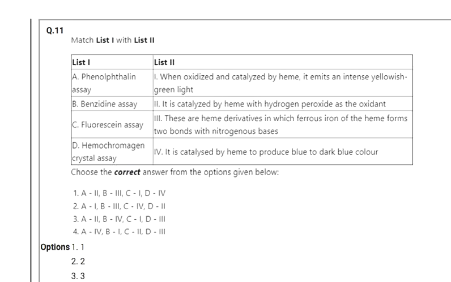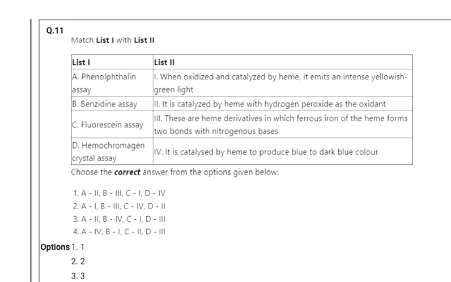When coming to list 2, when oxidized and catalyzed by heme, it emits an intense yellowish green light. You observe that they mentioned light. Light means definitely fluorescein assay. Then, it is catalyzed by heme with hydrogen peroxide as the oxidant. Hydrogen peroxide is used in the phenolphthalein assay. It is also known as Kastle-Meyer assay.